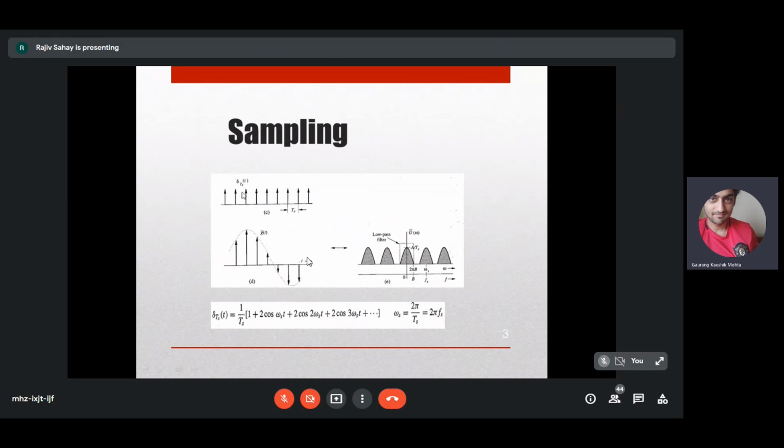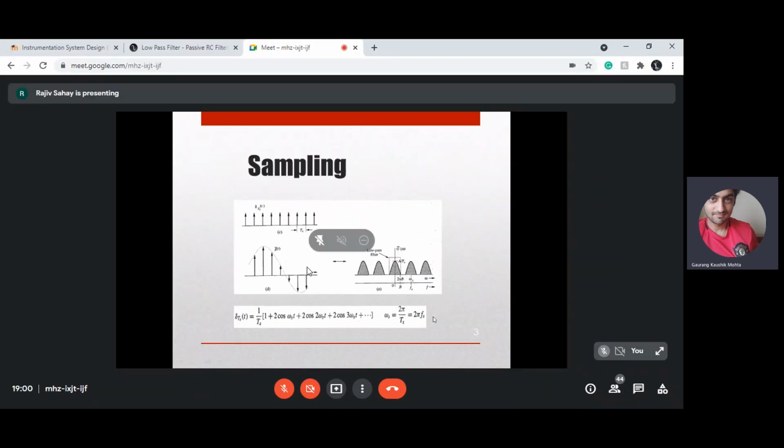Are you able to read that subscript Ts here? Okay, so this is a periodic signal. This is an impulse train. So for this periodic signal, you can take the Fourier series. Okay, and you can express this periodic signal like this here, where omega s is equal to 2 pi by Ts, or is equal to 2 pi into Fs.